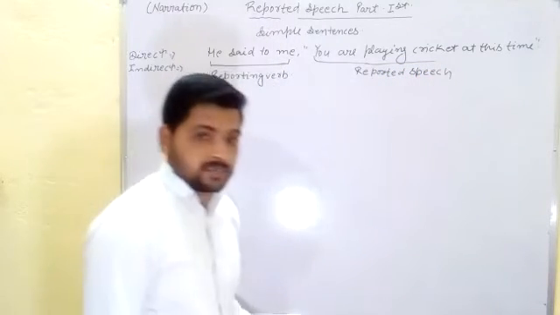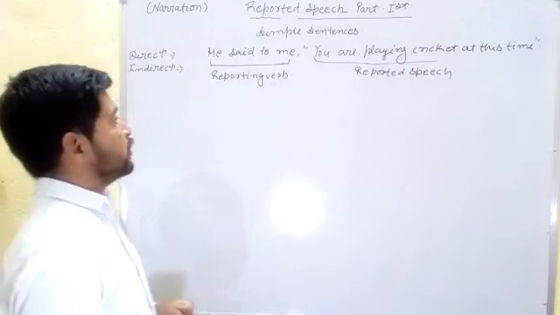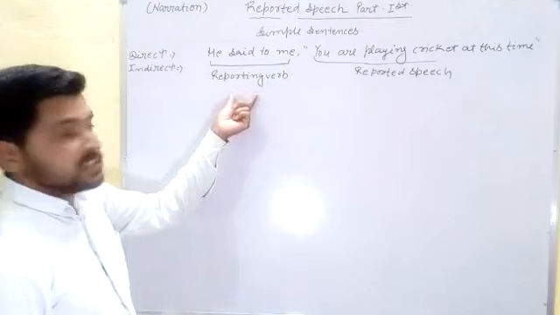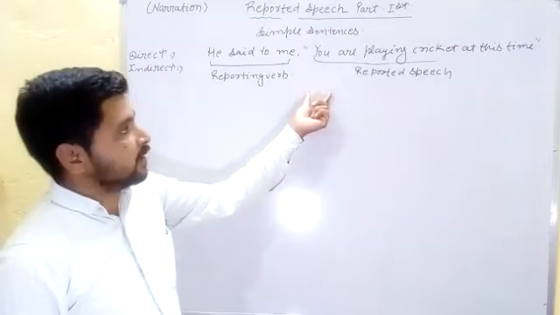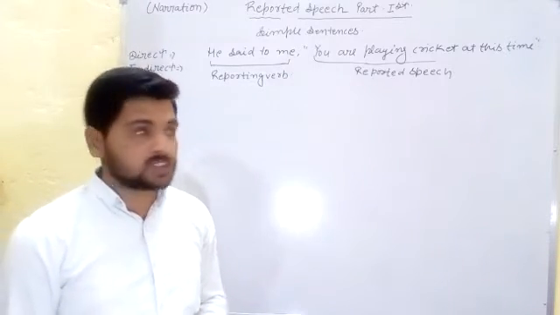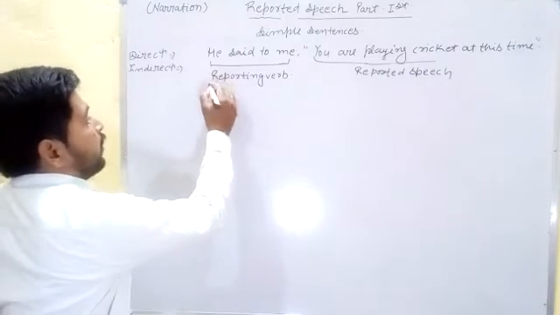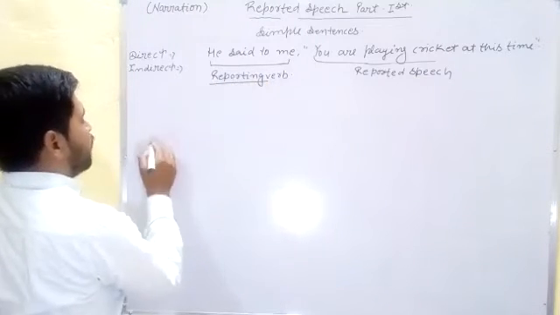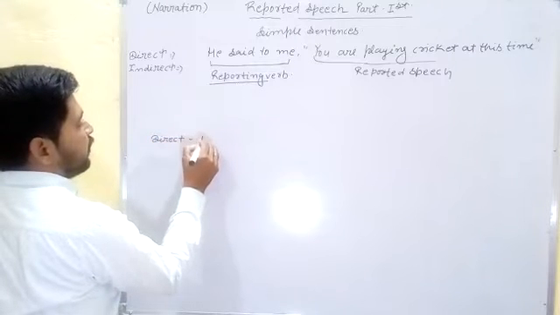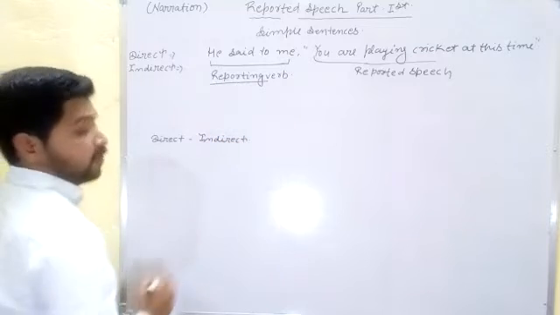Now the question is, how can we change the sentence into indirect speech? So students, there are a lot of changes, but here is only one change in the reporting verb, second the conjunction word, and in the reported speech there are three changes and three major rules. We can study them in a further class. We also see that there is only one change in the reporting verb if you find these types of words in direct speech, and we change them into these types of words in indirect.